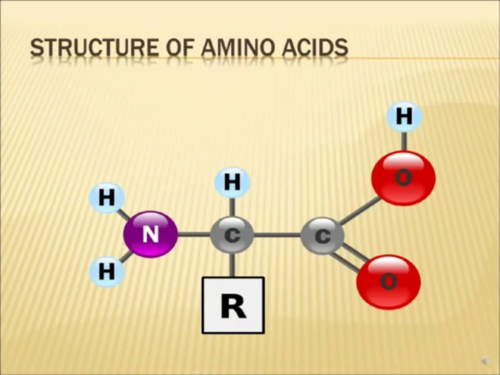As you can see, this is a central carbon atom to which a carboxyl group is attached, COOH, an amino group is attached, NH2, a hydrogen is attached, and another group R. This R can vary. This can be a hydrogen, methyl group, ethyl group, hydroxymethyl, hydroxyethyl, any group. So this R will vary in all amino acids. The rest 3 groups will be the same. So this is the basic structure of an amino acid.